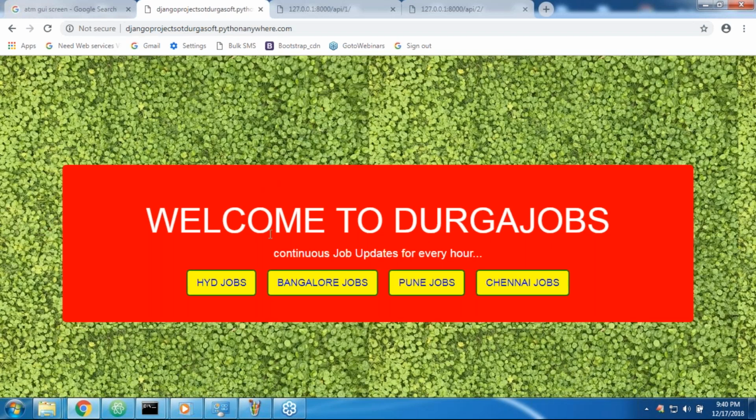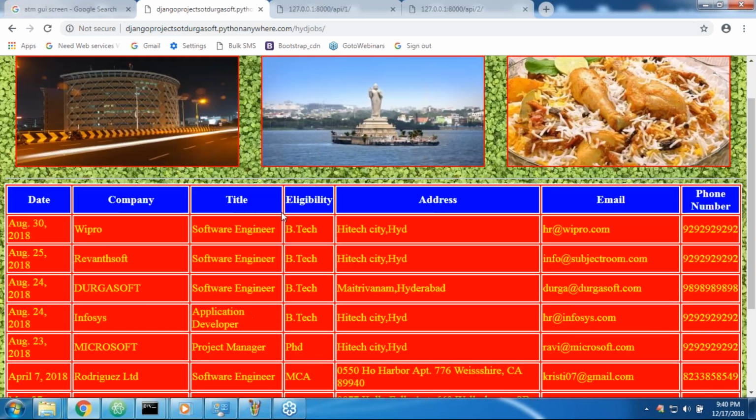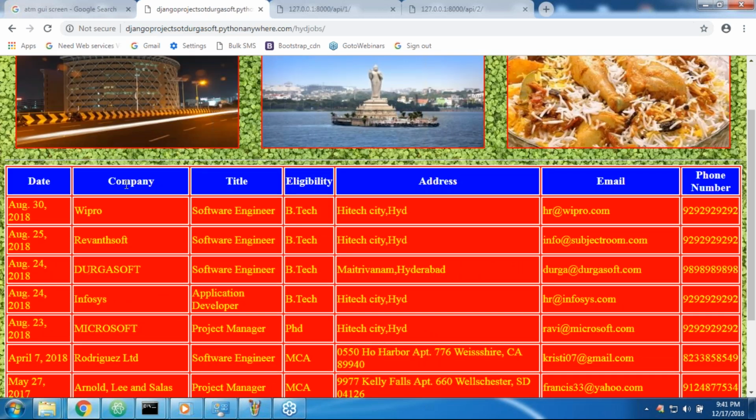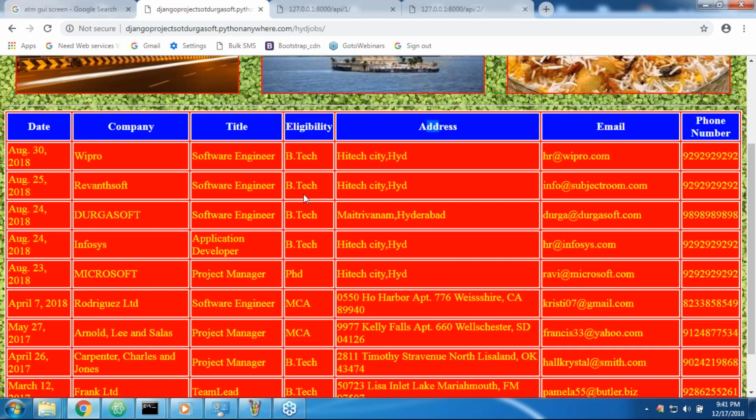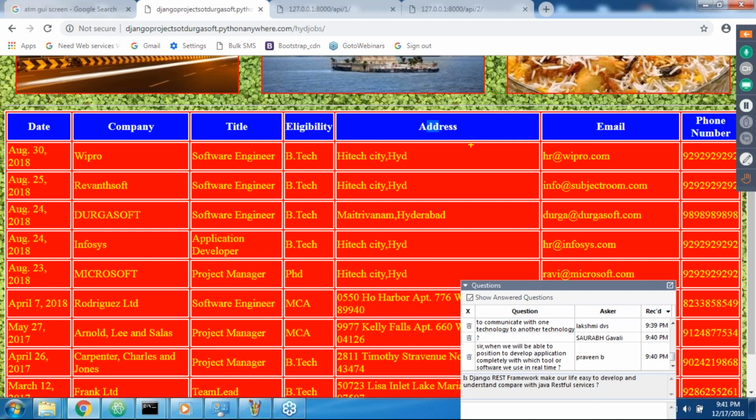Just our demo applications are there in the line. Hyderabad jobs. Okay, now observe that. Now Hyderabad jobs information is there, sir. Here at the top: date, company, title, eligibility, address, and so on. Now my requirement is that I want to add one button: share this information by SMS.